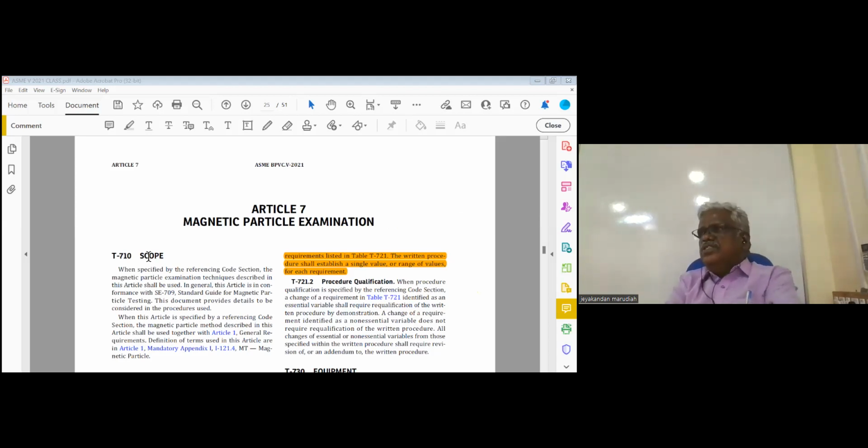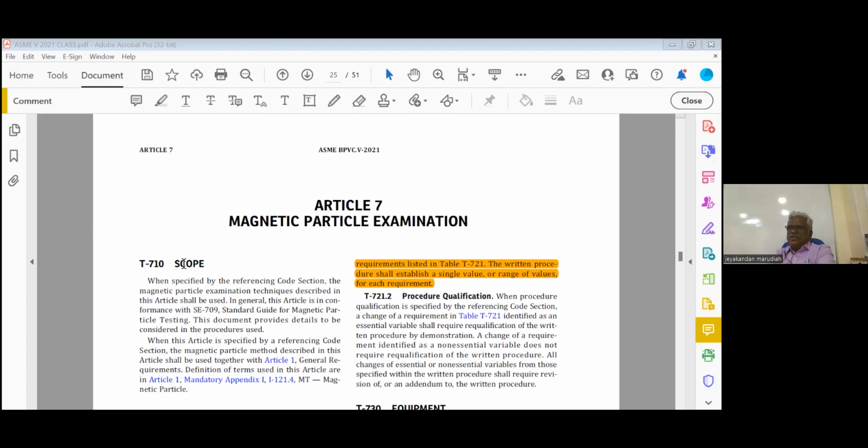Okay. First thing, MT requires a procedure, and you have to qualify the procedure. So we need essential variables as well as non-essential variables. Now coming to the yoke, generally current adjustment is not possible. So how will we check the field adequacy? By lifting capacity test. AC yoke must lift 4.5 kg close. DC yoke as well as permanent magnet, 18 kg close. Actual nominal weight we have to stamp on the weight. If it is 19 kg, we have to stamp 19 kg. Minimum is only 18 kg.